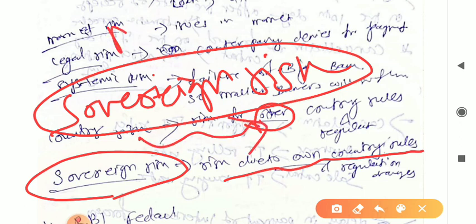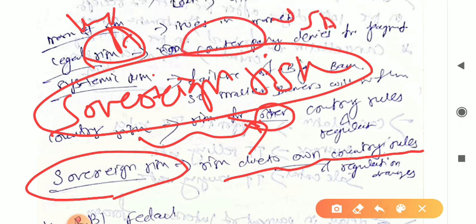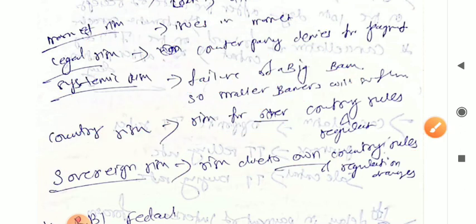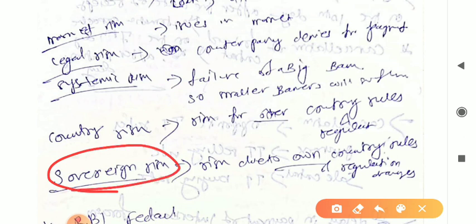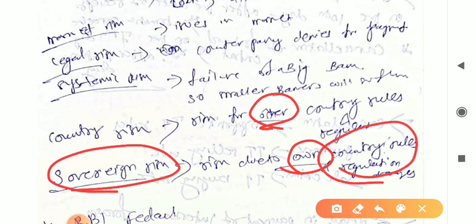For example, if India is the country and due to changes in another country, the USA, whatever risks happen, that will be country risk. And sovereign risk is simple. The basic difference is that here it is another country, here it is own country, right? Sovereign risk is due to changes in own country rules and regulations, right?